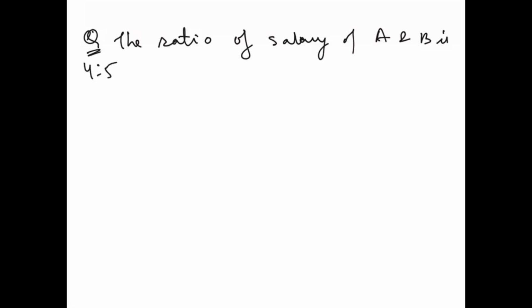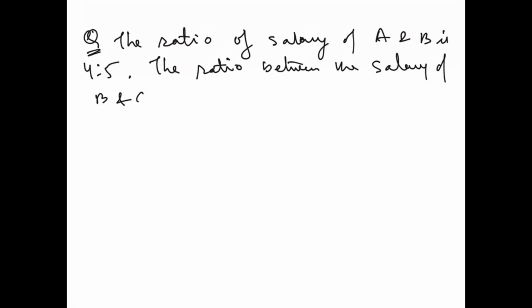Okay. So the question says the ratio of salary of A and B is 4:5, right? Now the next thing is the ratio between the salary of B and C is 3:4.